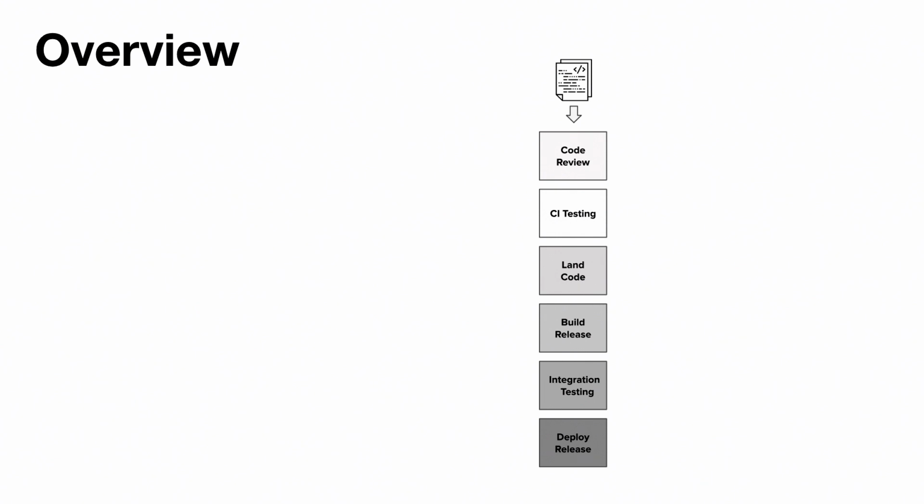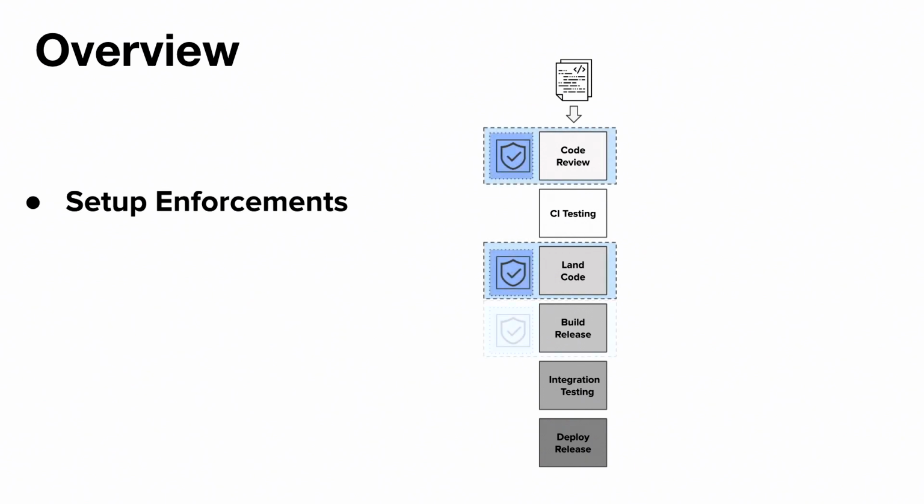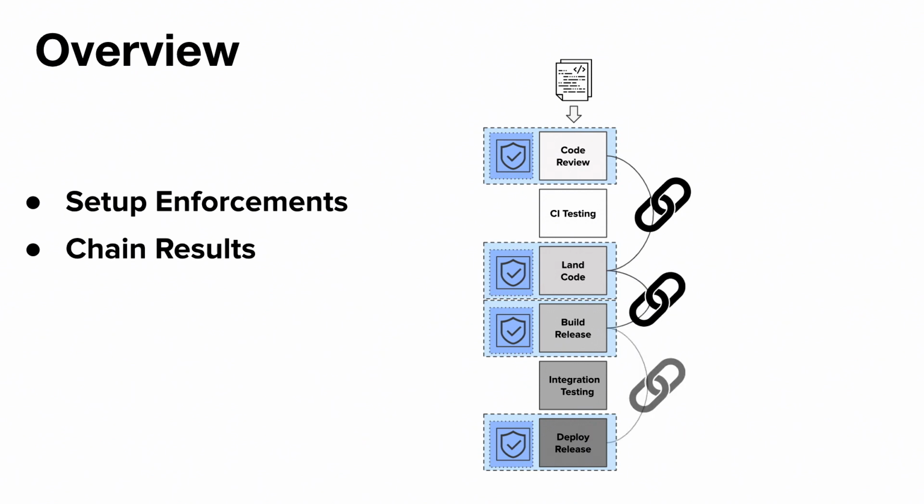And these in-between steps open up a lot of surface area for things like code injection or injecting third-party dependencies. So in order to truly ensure that the code that is running in production is the same code that has been approved, we need to set up enforcements all along the software development process, and we chain those enforcements in a way where it starts with the approved commits all the way to production. So let's talk a little bit about how we chain results.